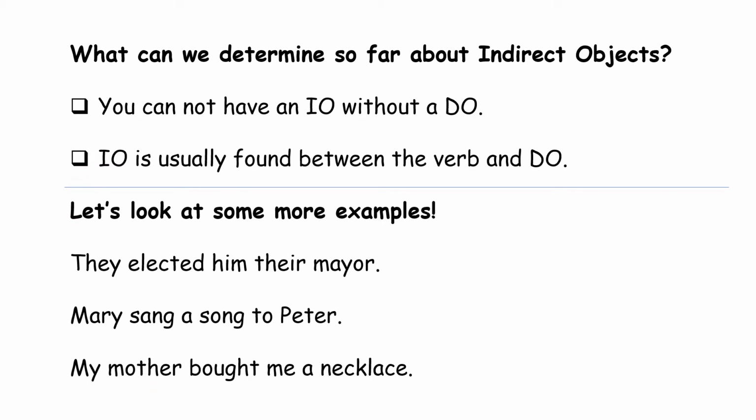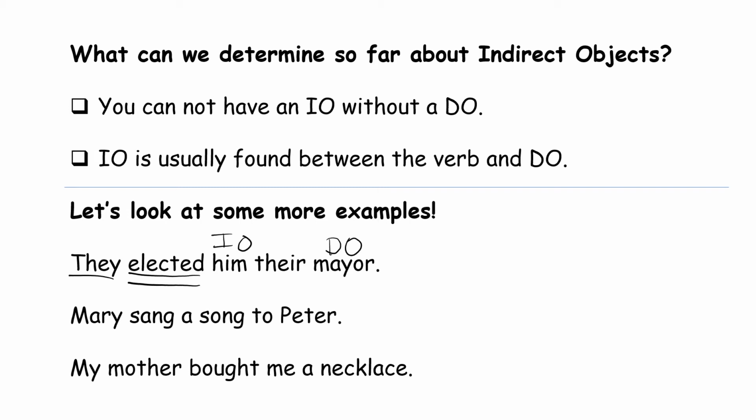Our first sentence says, they elected him their mayor. No prepositional phrases. Elected is our verb. They is our subject. Mayor is our direct object, and him is our indirect object.